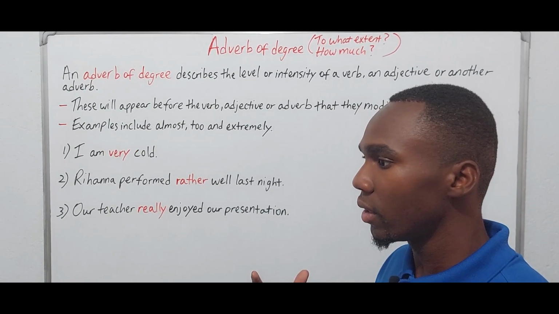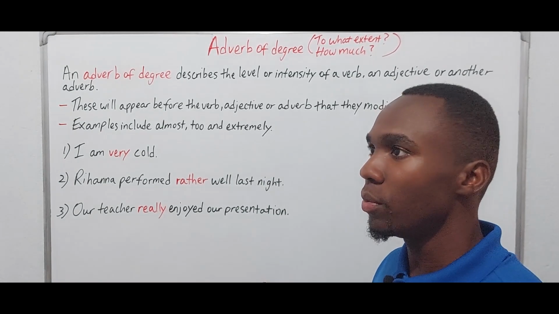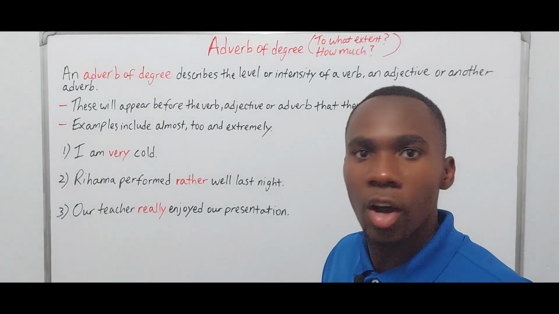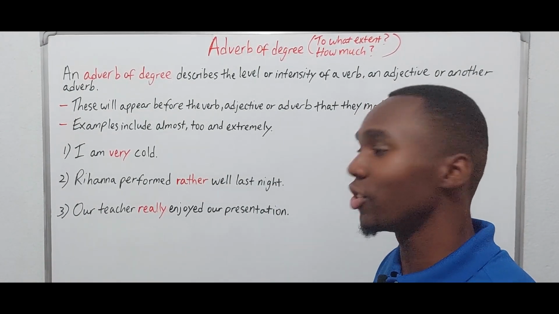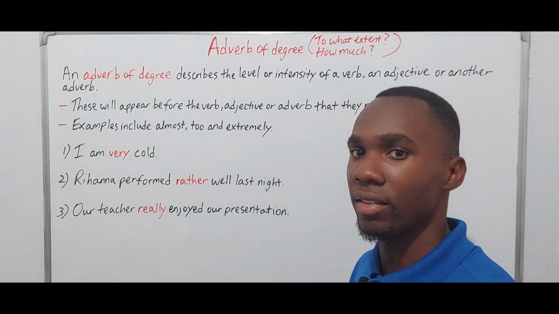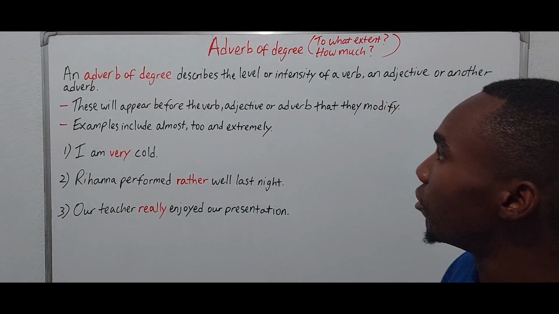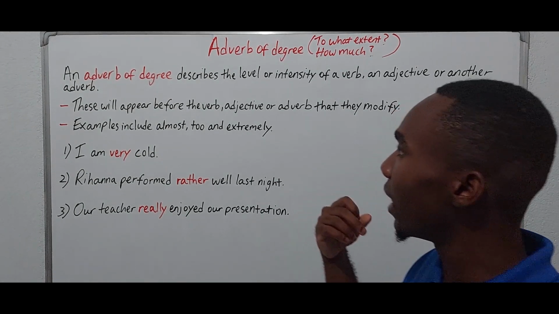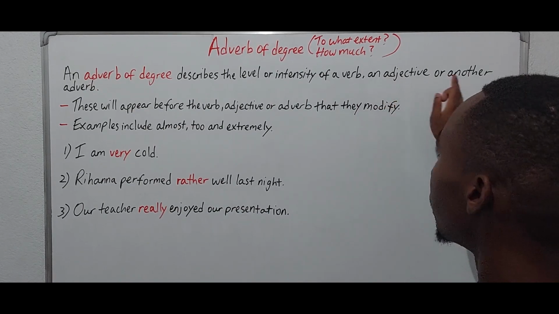And you could ask the question, how much did she enjoy, or to what extent did she enjoy our presentation? She really enjoyed our presentation, right? So these are adverbs of degree. They're going to describe the level or intensity of a verb, adjective, or another adverb.